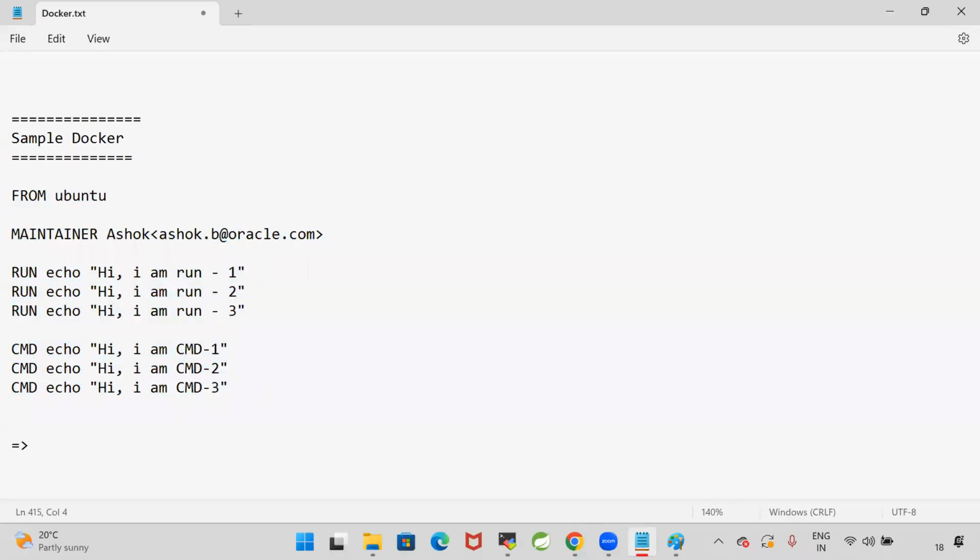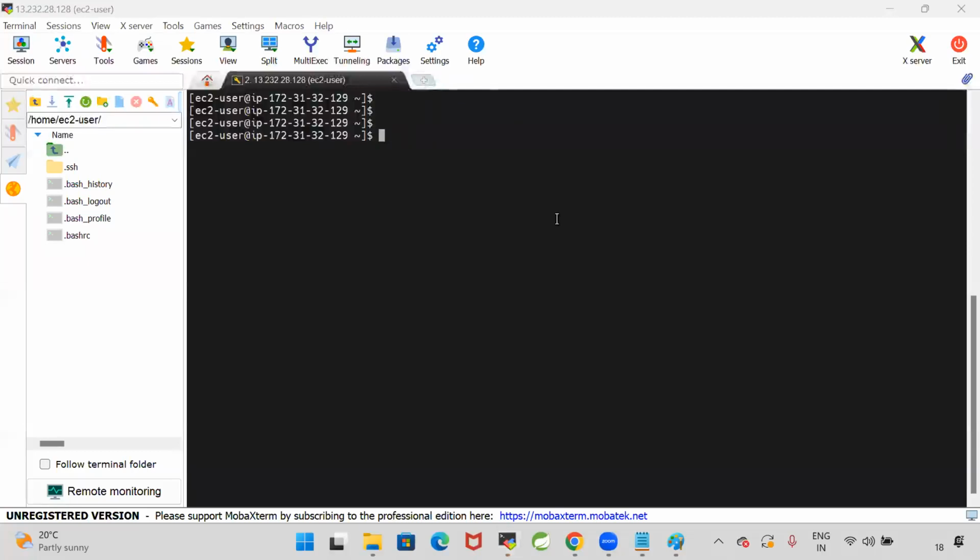Save the above content in a file. That file name, we are going to give it as Dockerfile. No extension, we are just going to save that as Dockerfile. You can give any name, but generally people will give the file name as Dockerfile. Are you guys clear? Now, let me go to this machine.